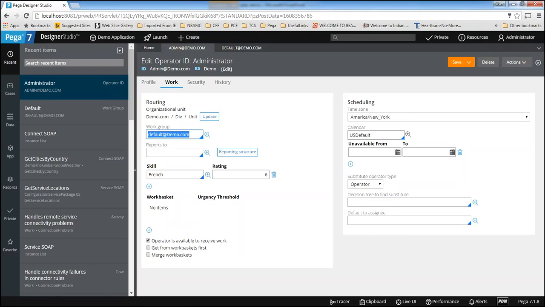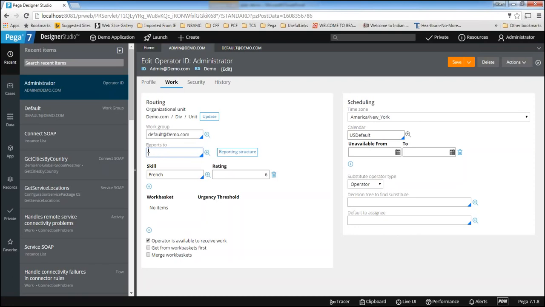Sometimes generally we don't report to the manager, we report to leads. So if you are reporting to leads, you can mention that here. This is for daily reporting. Your actual reporter is the manager, but you are reporting to the lead, and the lead internally will report to the manager.